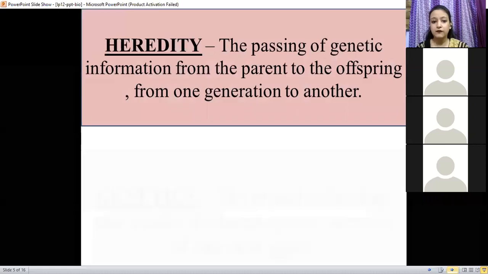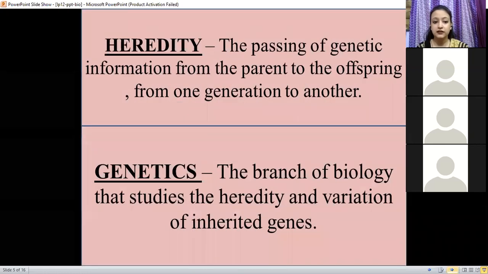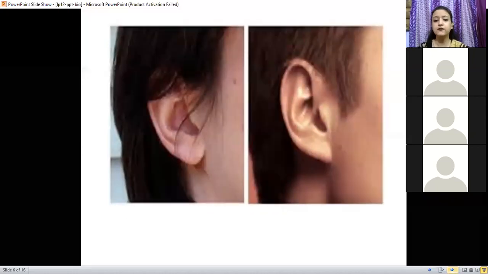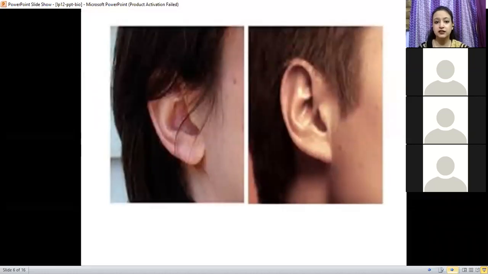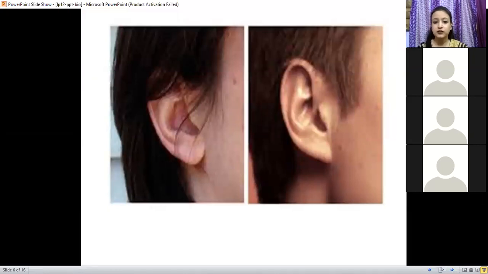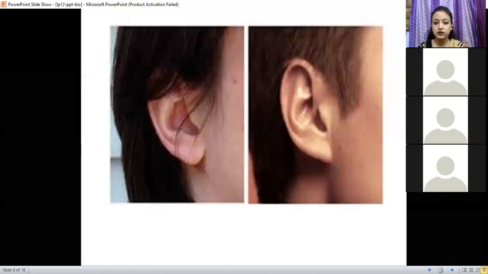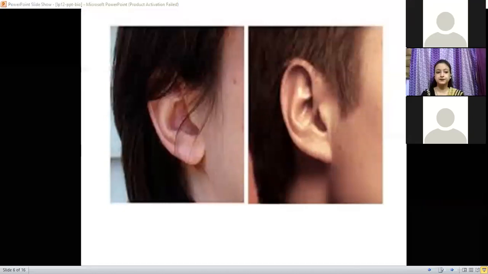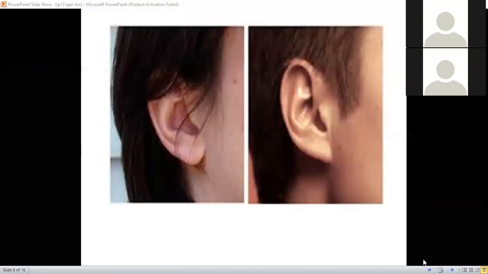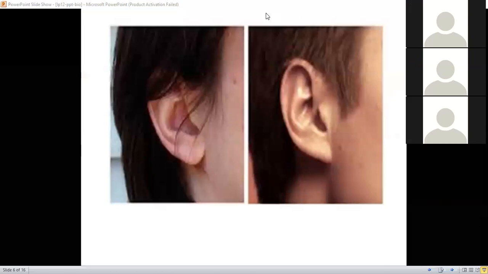You have already joined, heredity and genetics must be clear to you. So what difference do you observe in both these earlobes? Raise your hand to answer. No collective answers. What difference do you observe in both earlobes in this picture? Yes, Tanya. Ma'am, the difference between the shape and the texture. Okay, fine. Yes, Aryan.